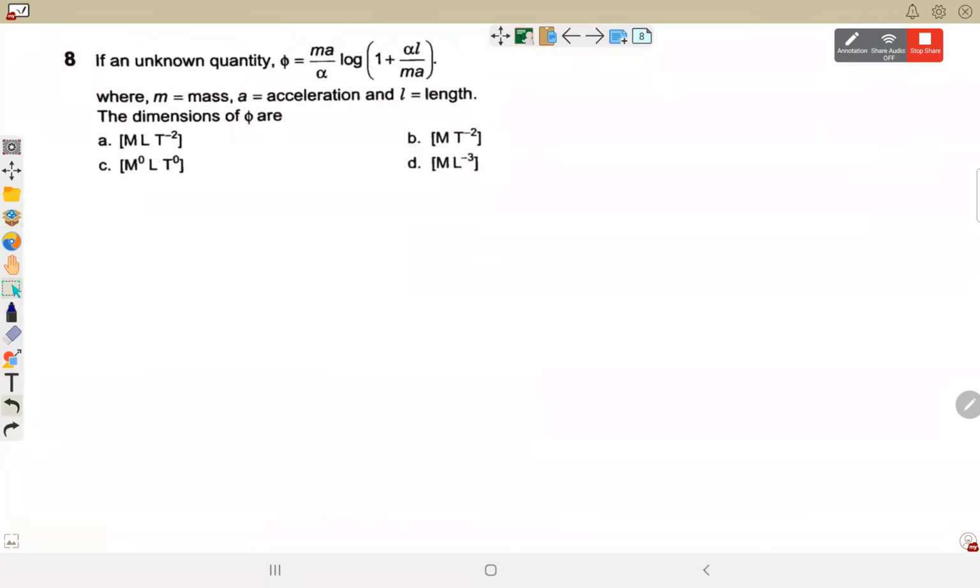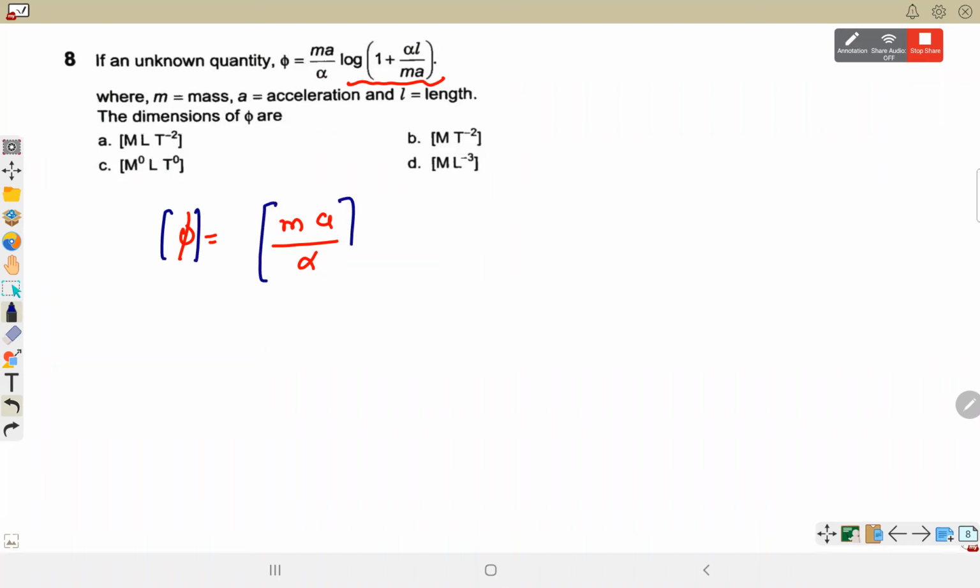If an unknown quantity phi is equal to ma by alpha log of 1 plus al by ma. Phi का dimension हमें पता करना है. M is known, A is known, acceleration, but alpha is not known. ये तो हमें पता है कि log will be a number, so this whole is dimensionless. Quite sure. Log is a mathematical function. Mathematical functions के अंदर जो है वो भी dimensionless होना चाहिए और log को solve करने के बाद जो आएगा वो भी dimensionless. So dimension of phi will be dimension of ma by alpha.